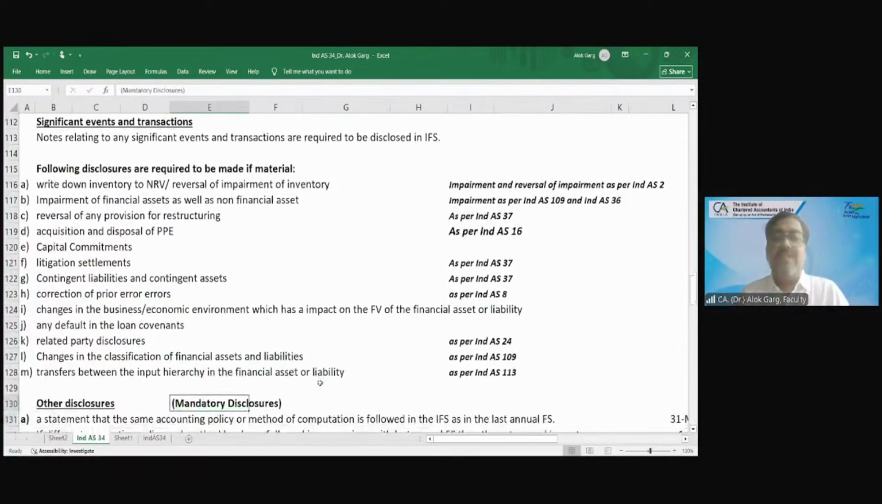Then you have to give changes in the business economic environment, which has an impact on the fair value of financial assets or financial liabilities. Any default in the loan terms and conditions. Related party disclosure: if you have related party transactions which are material, then you are required to give a related party disclosure also. Changes in the classification of financial assets and liabilities as per Ind AS 109. Transfer between the input hierarchy in the financial asset or liability. You have to learn these disclosures, right? If these are material, then only disclosures are required to be given. Okay, is that clear, friends?